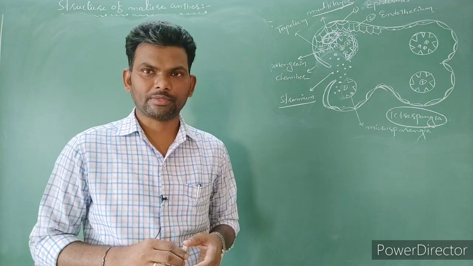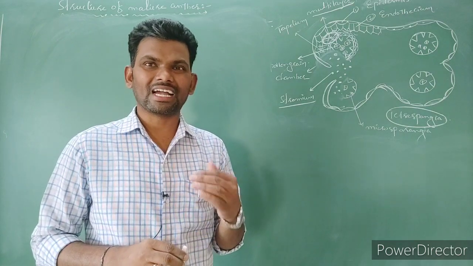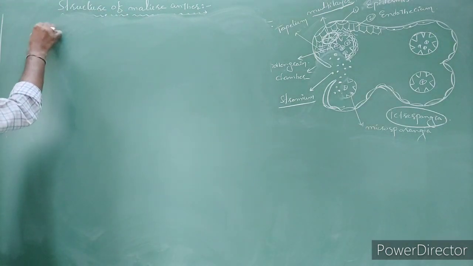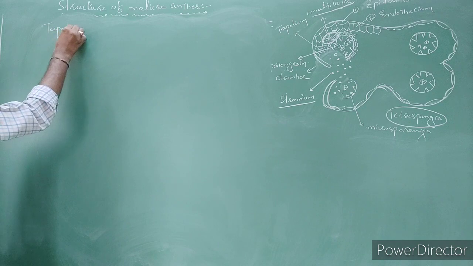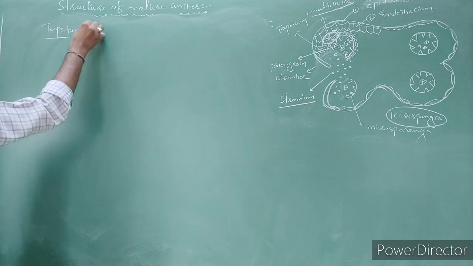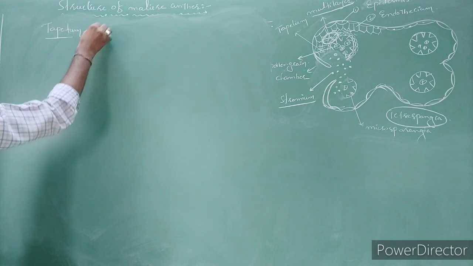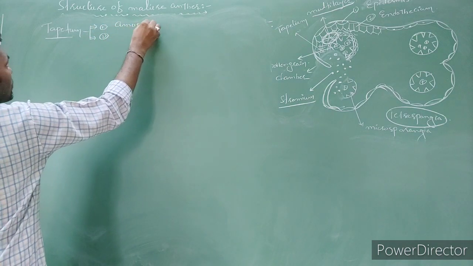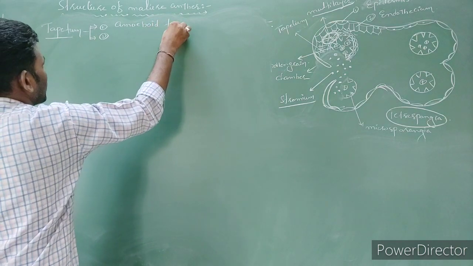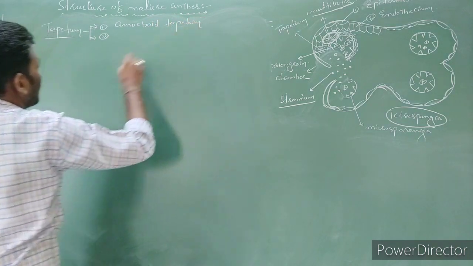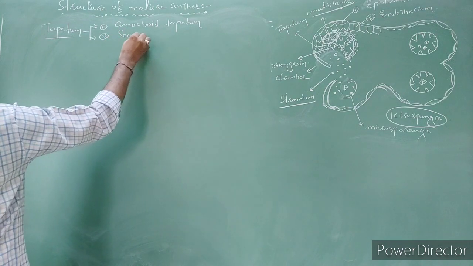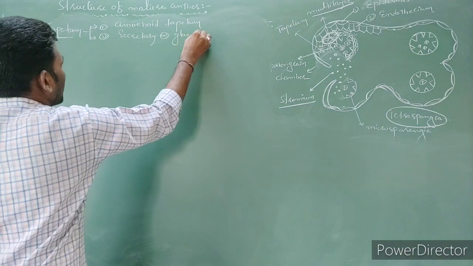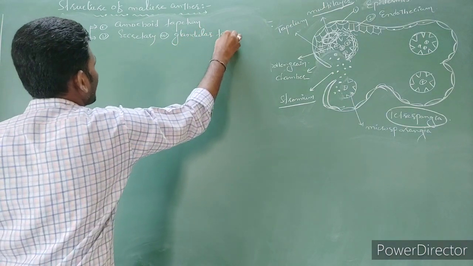Tapetums are again divided into two types. One is amoeboid tapetum, and one more is secretory or glandular tapetum.